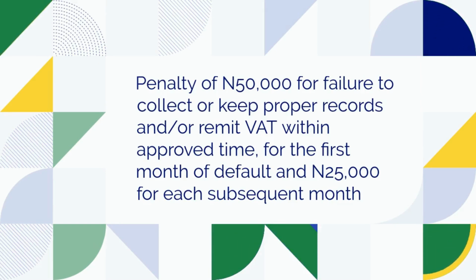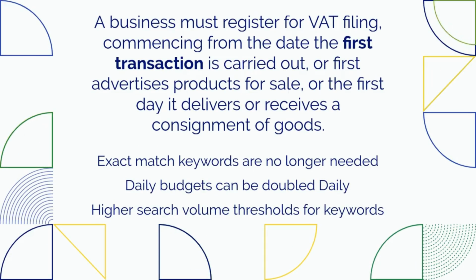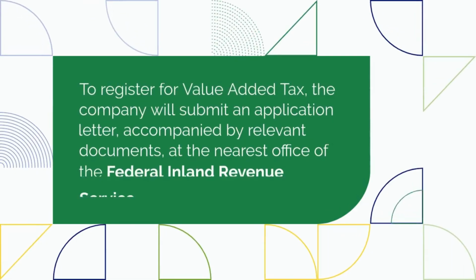A business must register for VAT filing, commencing from the date the first transaction is carried out, or first advertises products for sale, or the first day it delivers or receives a consignment of goods. To register for value-added tax, the company will submit an application letter, accompanied by relevant documents, at the nearest office of the Federal Inland Revenue Service.